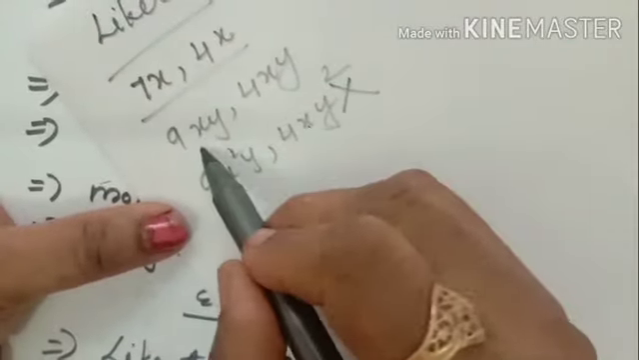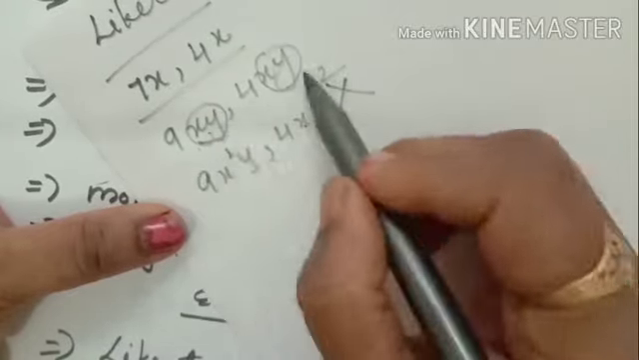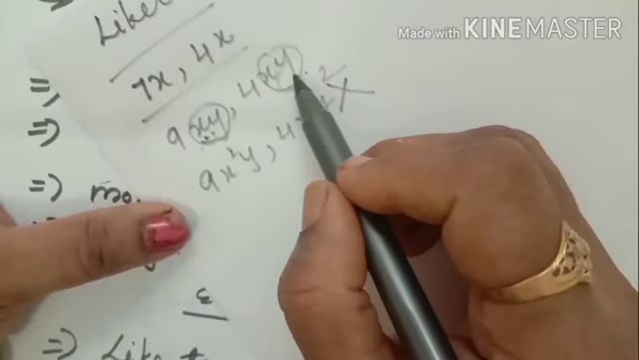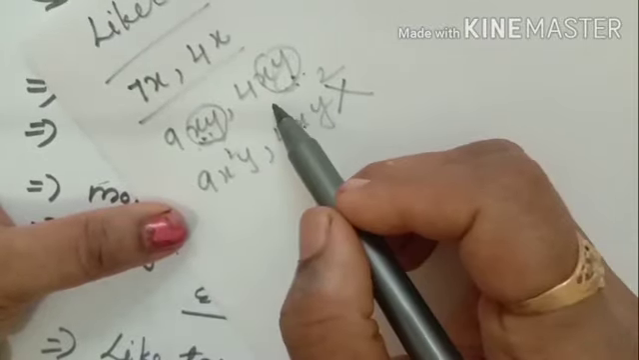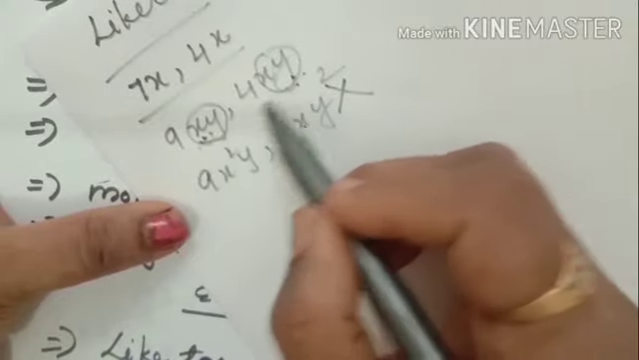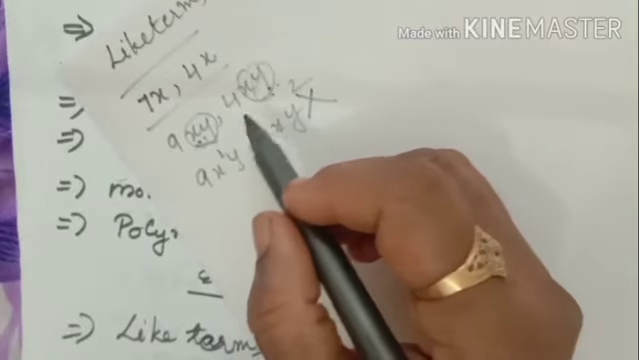Like terms meaning the variable along with the degree should all be the same. Then only we can say like terms. The variable should be the same, the number we will not check. The degree also should be the same. Then only we can say that the variables are like terms. Okay.